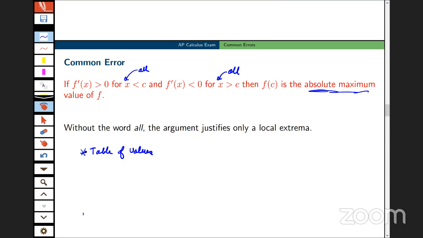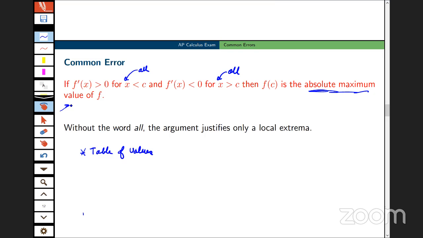Now, when a student does that, one more word here: make sure that the student actually answers the question. Is the question asking for the x coordinate of the absolute max, or is it asking for the actual absolute maximum value? Now, you're right, the student can use a modified first derivative test here, but I'm telling you that most students are not successful in doing that. They usually make this error up here of the local versus the global argument, so the table of values argument is usually the best.